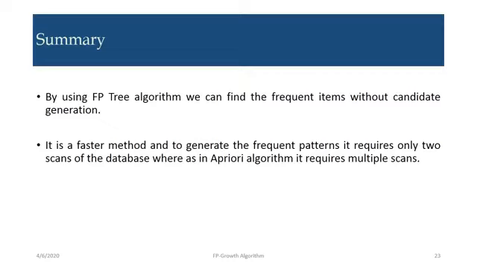It is a faster method, and to generate the frequent patterns it requires only two scans of the database, whereas the Apriori algorithm requires multiple scans. How multiple scans?